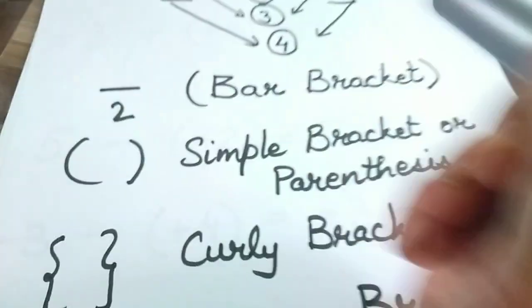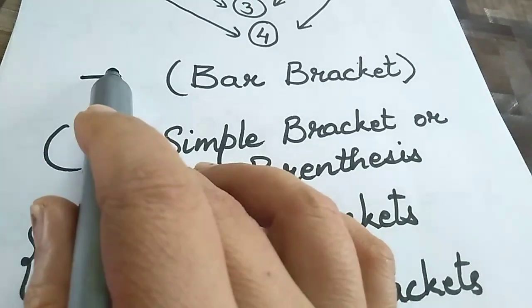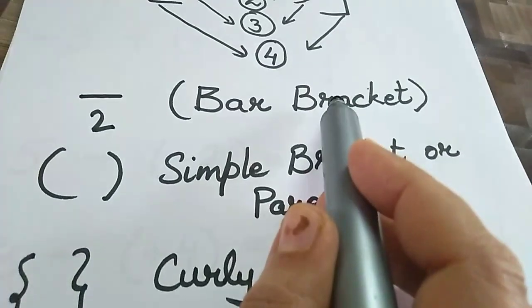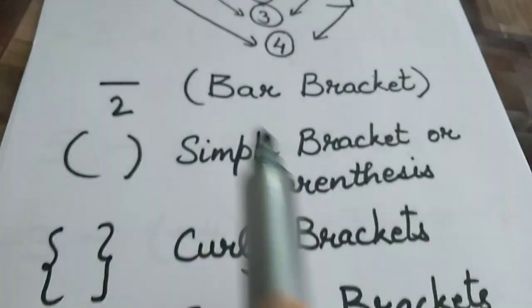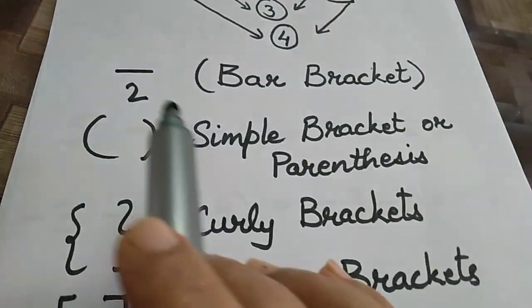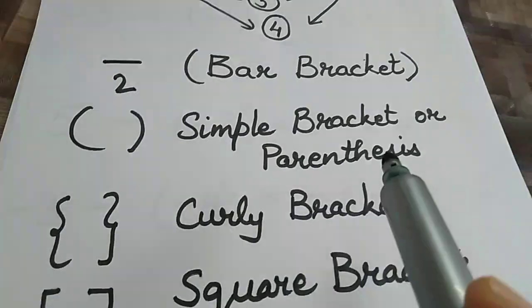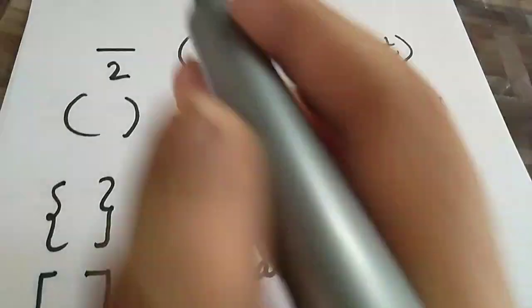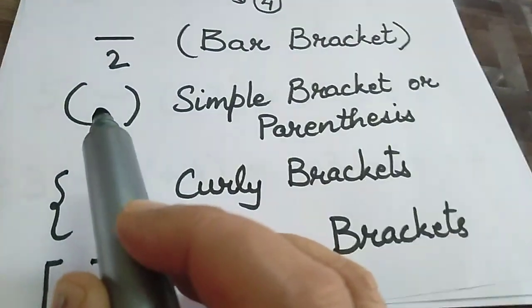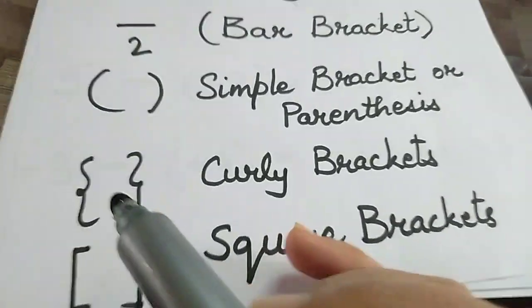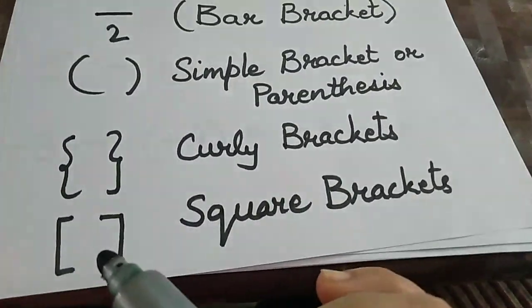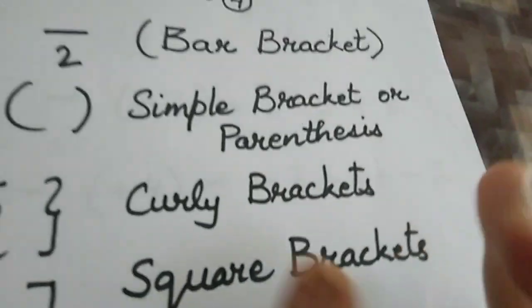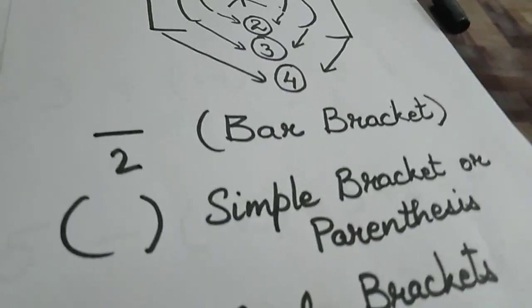So if 2 is written, and above it a horizontal line is there, that represents the bar bracket. How 2 will come out, I will teach you later. Then these are called the simple brackets or parenthesis, then the curly brackets. Secondly, you come out of this, then you open this bracket, and last is the square brackets. Brackets make a lot of difference in mathematics. They are just like doors.